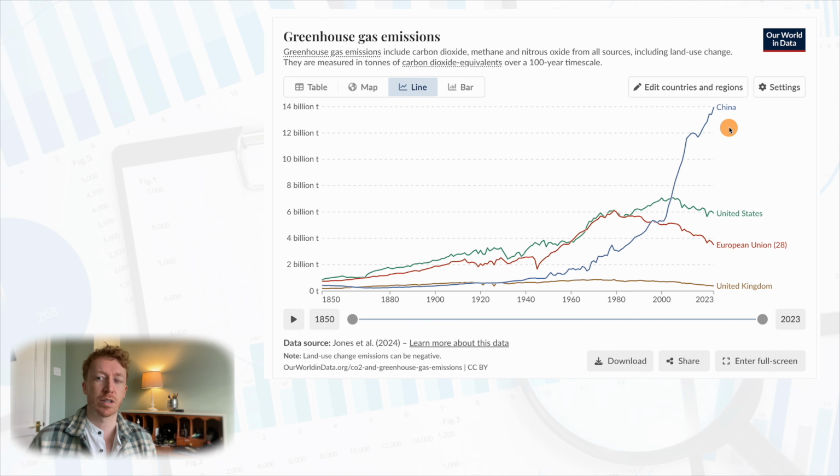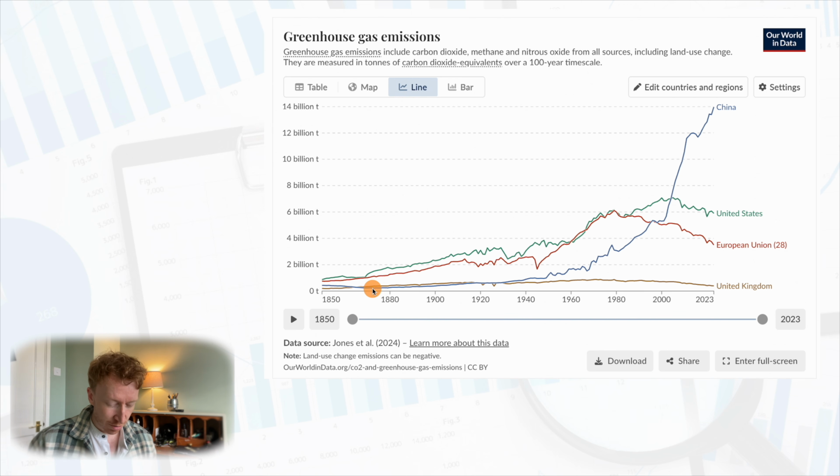The amount of greenhouse gases emitted by China during this time period more than doubled. It more than doubled during this time period from 2000 until 2023. More than 2 times the amount of greenhouse gases.